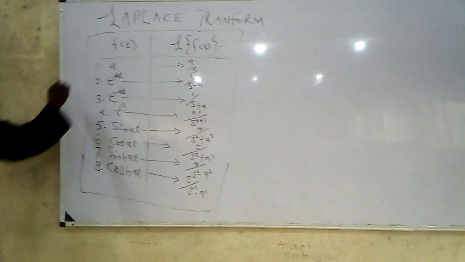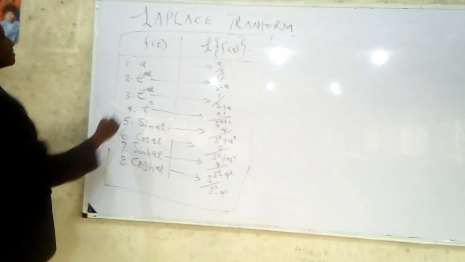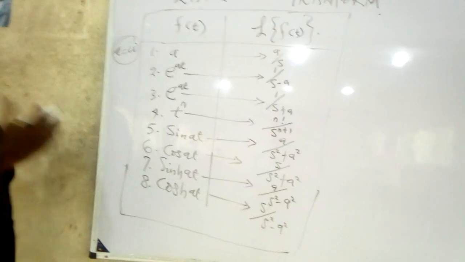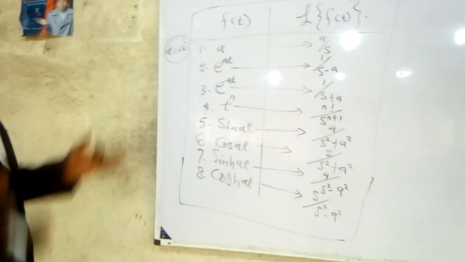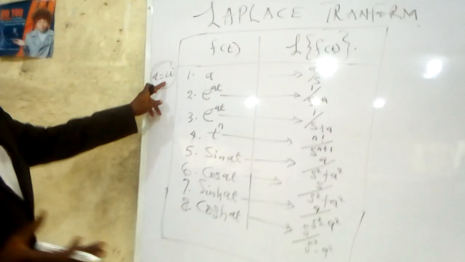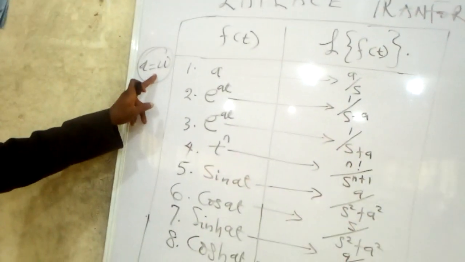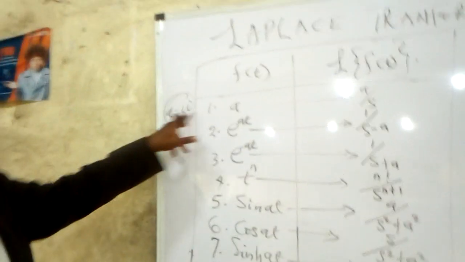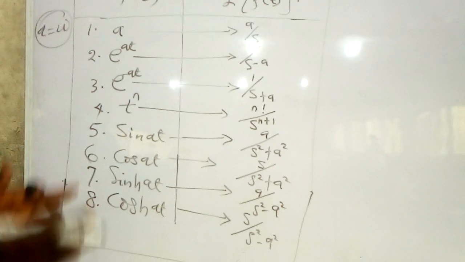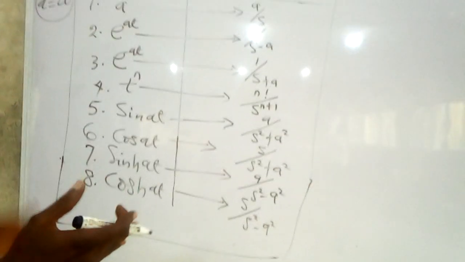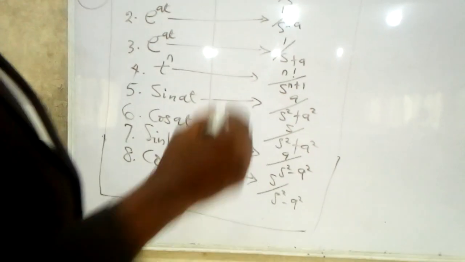Of course, in some books, like Advanced Engineering Mathematics by Professor Erwin Kreyszig, a is equal to omega, which in mechanical oscillation, mechanical vibration, and some oscillatory relationships in mechanical engineering and electrical applications, we can use omega, which is angular frequency. So this angular frequency can replace a. That is not a problem. But typically, the trigonometrical functions have to take this format. This can be found in your advanced engineering mathematics books or engineering maths books. Take note. We want to solve some related problems in Laplace transform.